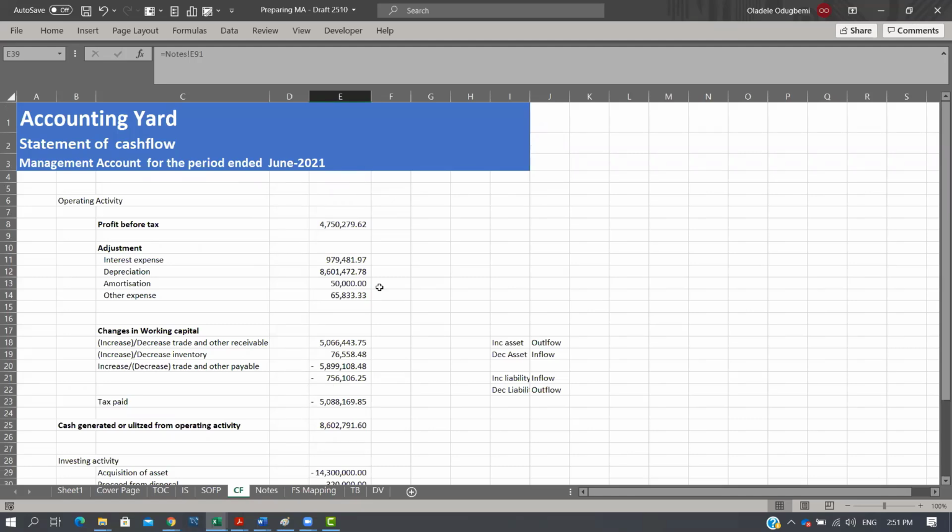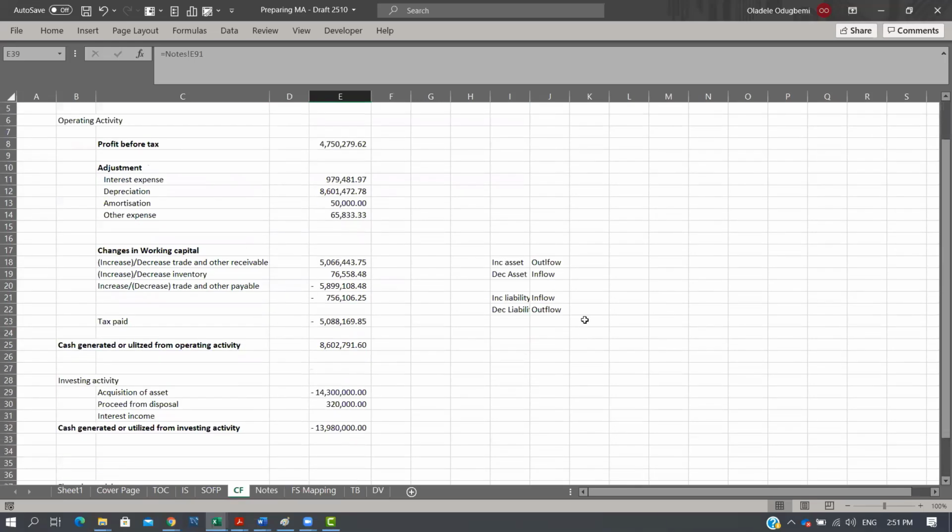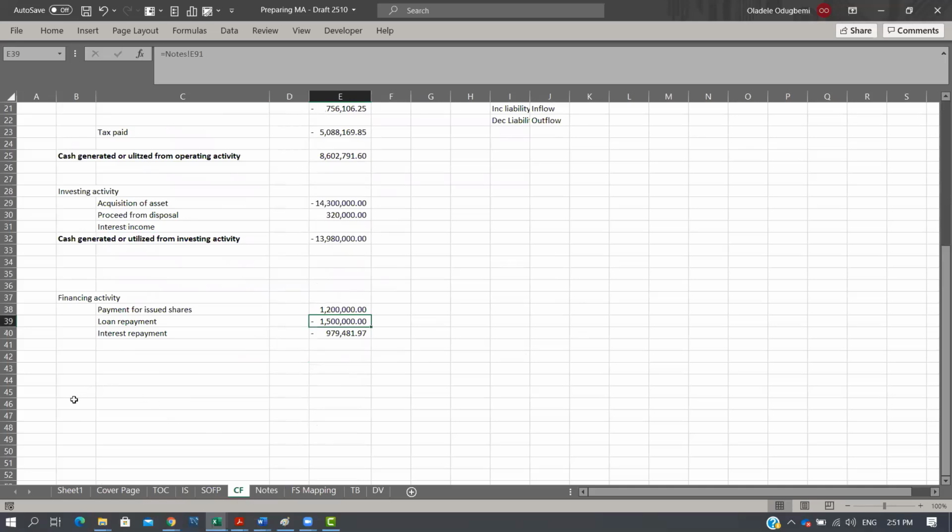Now, another thing I need to bring to your attention, let me leave that for now. It's a common mistake how people treat unrealized exchange difference in cash flow. Some other time we'll explain that in preparing cash flow, but it's a common mistake, how people treat the unrealized exchange difference from cash. By default, that should fall within your cash and cash equivalent movement.